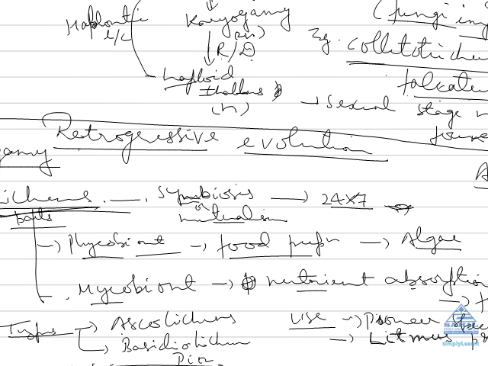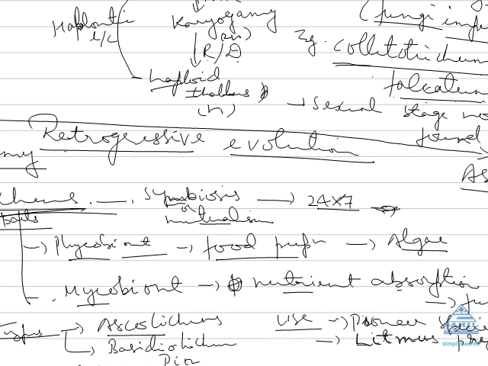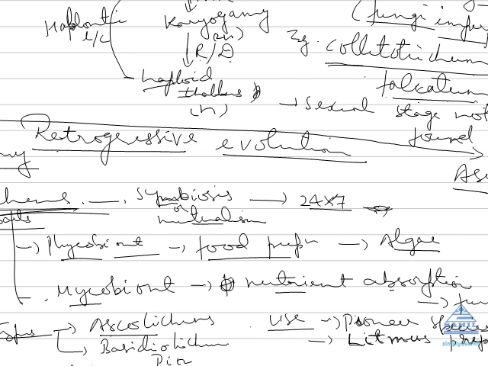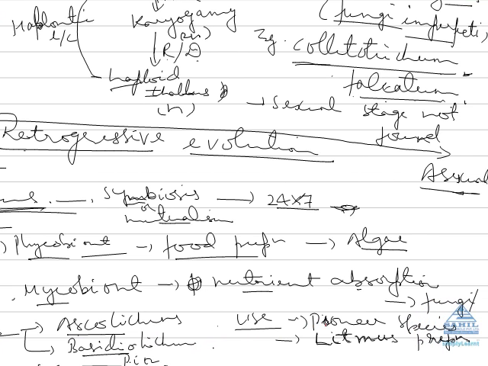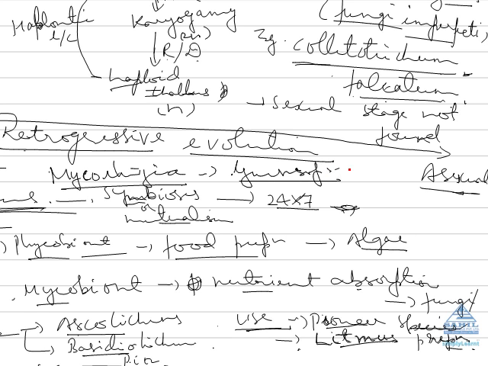Now see, types of lichen are classified on the basis of the fungal partner, like ascolichen, where we have algae together with ascomycetes, and basidiolichen, where we have basidiomycetes together with algae. Similarly, use of these lichens: they form pioneer species in xerarch succession, and litmus paper is also prepared from them. On the other hand, we have another symbiotic association of fungi which we call mycorrhizae. This is the association of fungi with the roots of gymnosperms and angiosperms living in poor nutrient soil.